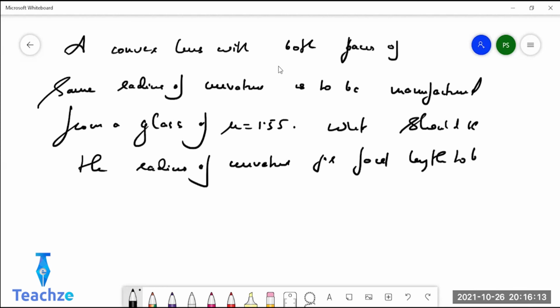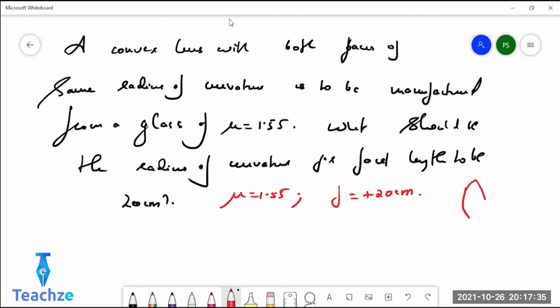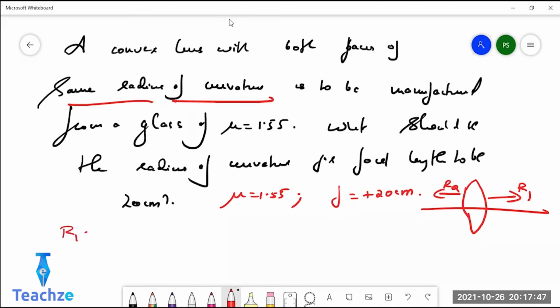Easy question. Try it. Don't skip trying. If you're not able to do it, I'll help you. So here, what are the data that are given? Refractive index is given as 1.55. F is given as plus 20 centimeter because it is a convex lens. The convex lens looks like this, I just drew it correctly. So R1, which is on the right hand side, will be positive. R2, which is on the left hand side, will be negative. They have said both have the same radius of curvature. So you take R1 as plus R and R2 as minus R.